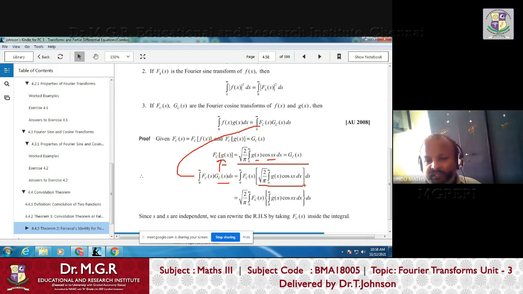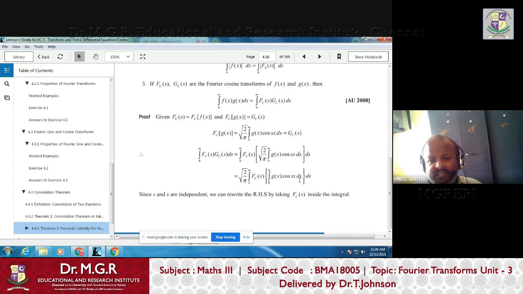Okay, now listen carefully. We apply the definition here. So this is F_c(s) as it is. In place of G_c(s), we apply this definition, right? Now you just see there are two variables. One is x, another one is s. So x is inside, s is outside, right? Now what you have to do is the transformation.